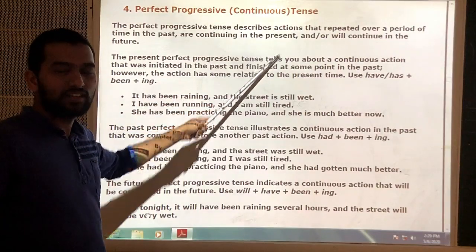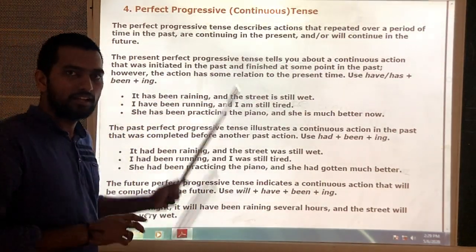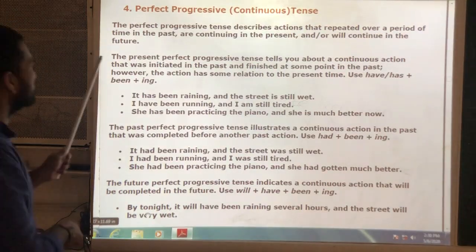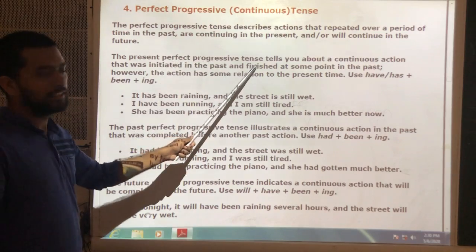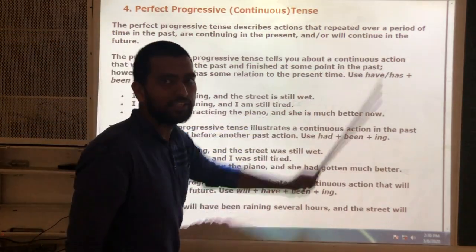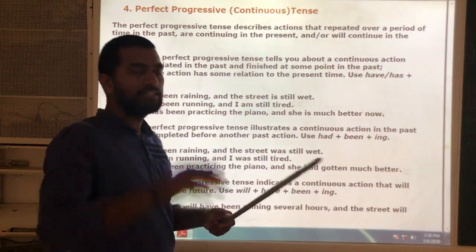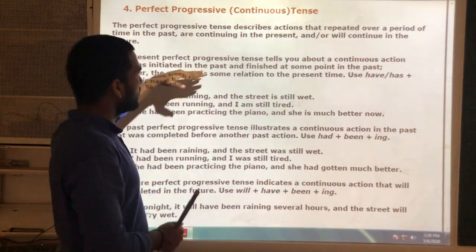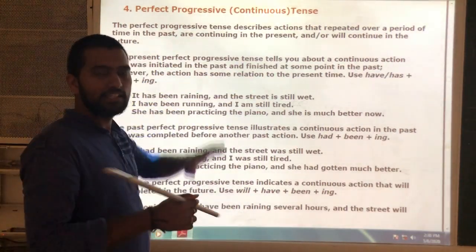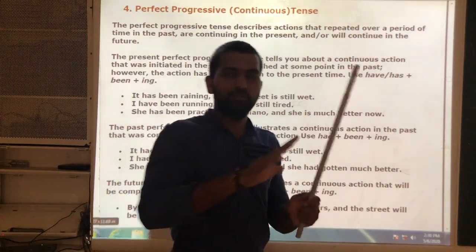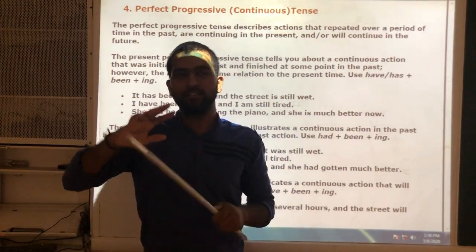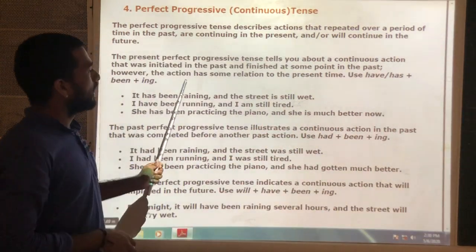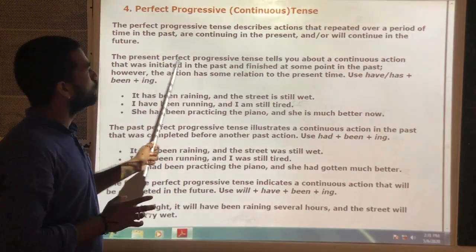And how will be the structure of each and every perfect continuous tense? Let us see now. The present perfect continuous tense tells you about a continuous action, means the action which is continuing, that was initiated in the past. Initiated in the past means it was started somewhere in the past, and if it is still going on at this moment, then we use present perfect continuous tense.